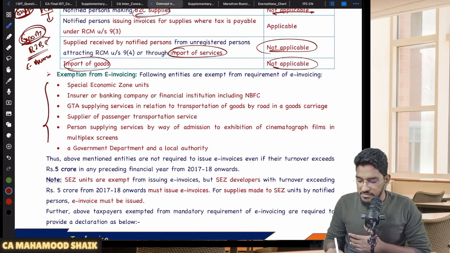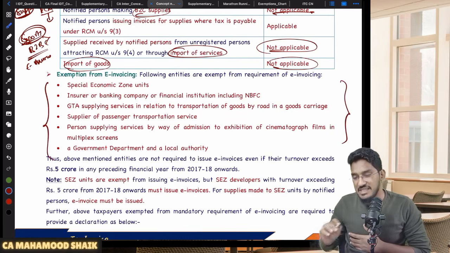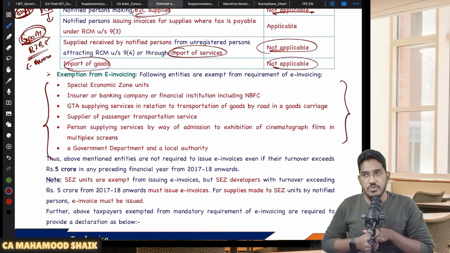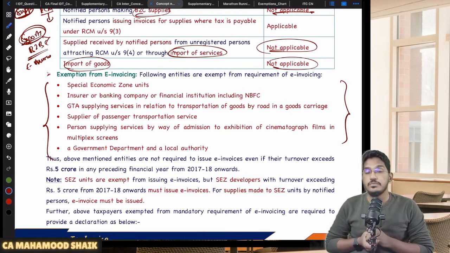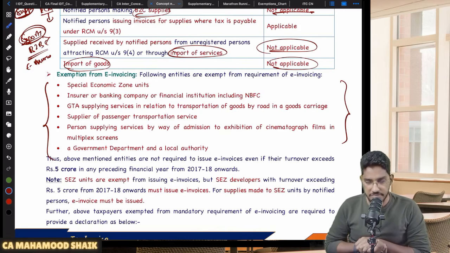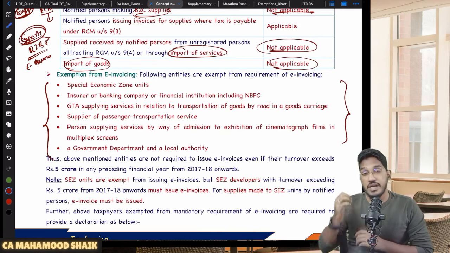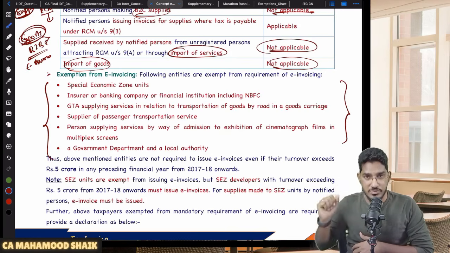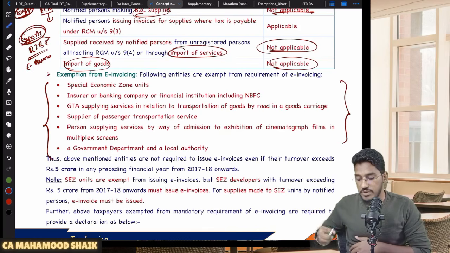Then there are specified persons for whom e-invoicing is exempted. What do you mean by e-invoicing is exempted? There are some people whom the government has identified and told that, even if your aggregate turnover exceeds 5 crore in any of the preceding financial years, still we don't want you to generate any e-invoice. Sir, who are those lucky fellows who are not required to generate e-invoice?